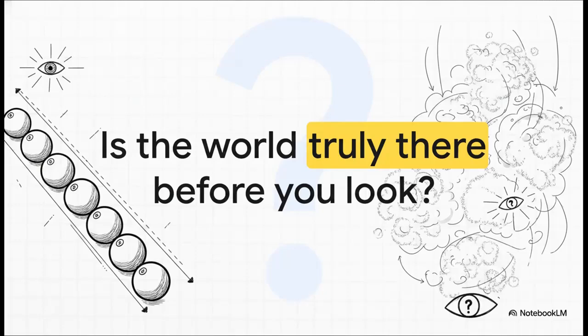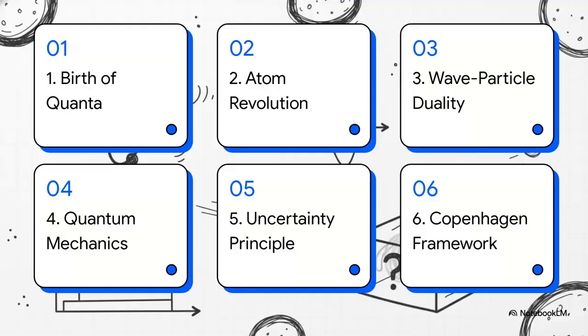So before we get into the history, I want to ask you something. What if the world you see isn't actually there until you look at it? Just sit with that for a second. In classical physics, a billiard ball rolling across the table has a definite position and speed, whether you're watching it or not, right? But as we're going to see, the pioneers of quantum theory discovered that at the atomic level, objective reality as we know it completely dissolves. Okay, let's dive into this.